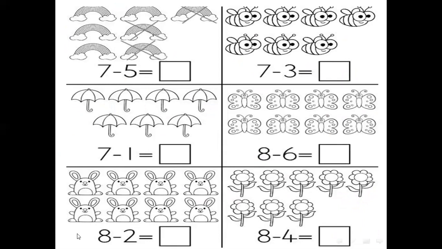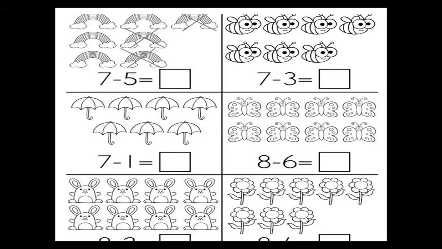Fairuz, can you hear me, honey? Fairuz, can you hear me? Yes. Okay, the first equation here. Read it. 7 minus 5 equals. What should we do to do this equation? 7 minus 5 equals what? Close your hand and go to the small number, then count after the small number to reach the big number. Okay?